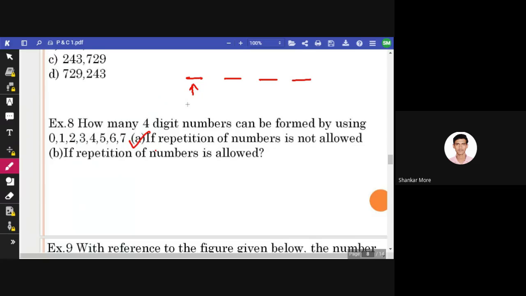7 digits or 7 numbers can be there because 0 cannot be the first digit. Is it? 0 cannot be the first digit. So it has to be 7 here. Now, how many numbers should be here? 7, 6, and 5. 5 sixes are 30, 30 sevens are 210, and 210 sevens are 1470. 1470. For A, it is 1470.